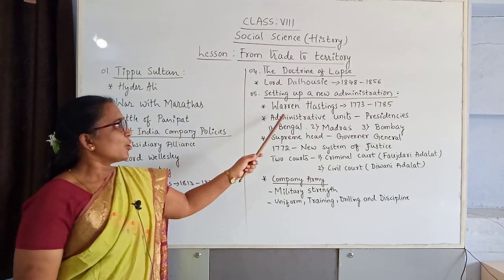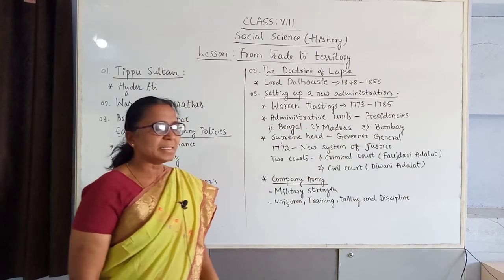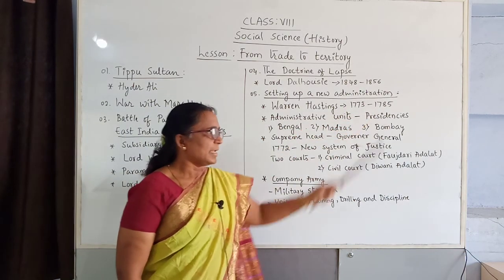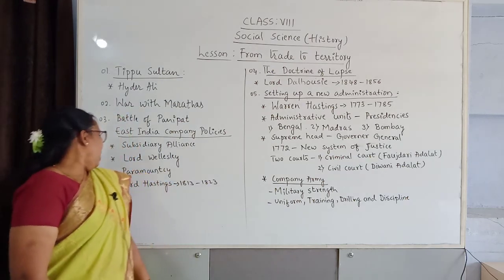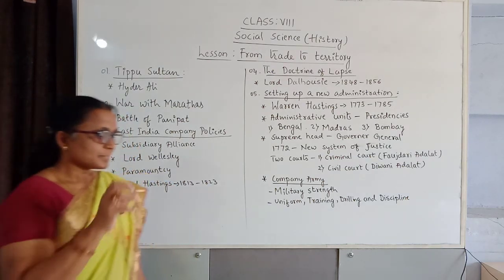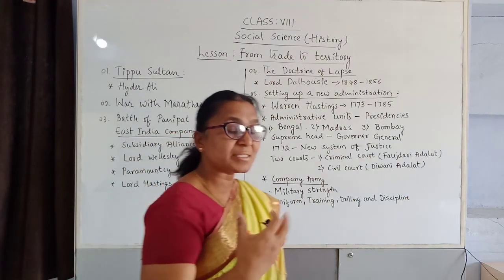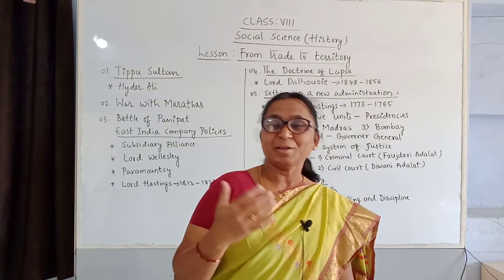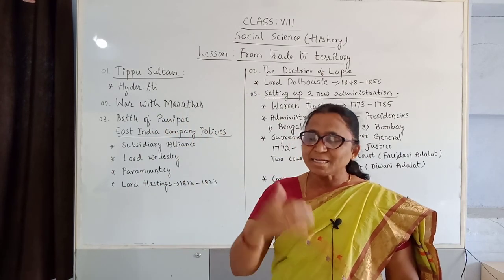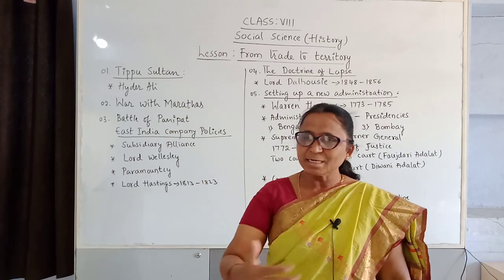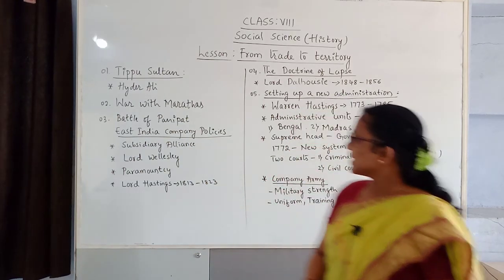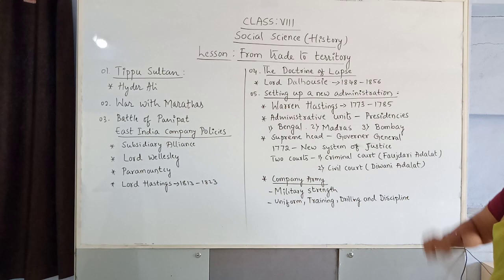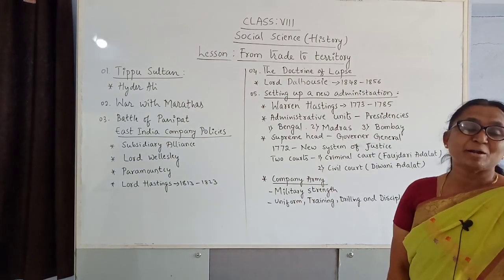That was Warren Hastings, from 1773 to 1785. He was the Governor General at that time. As they conquered everything, the territory increased, and they wanted to make a new set of administration.